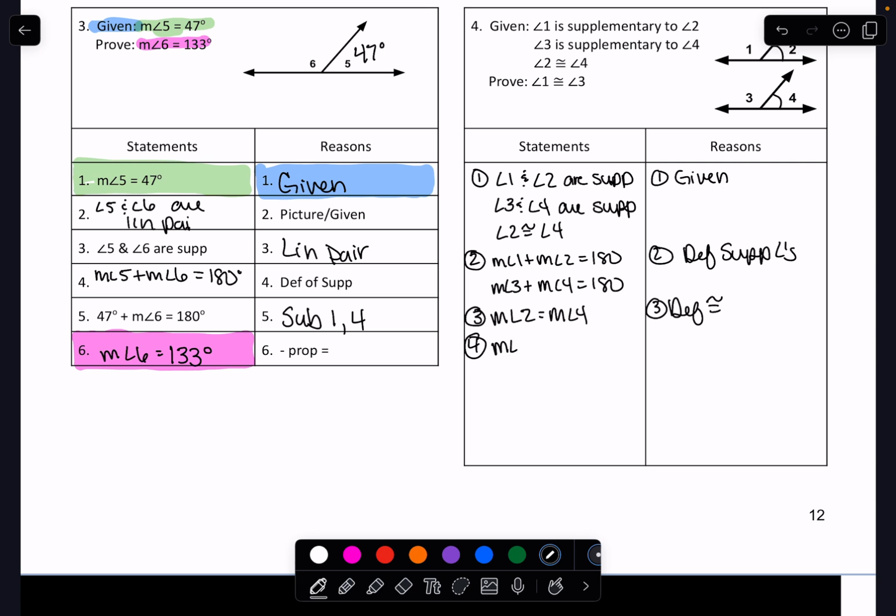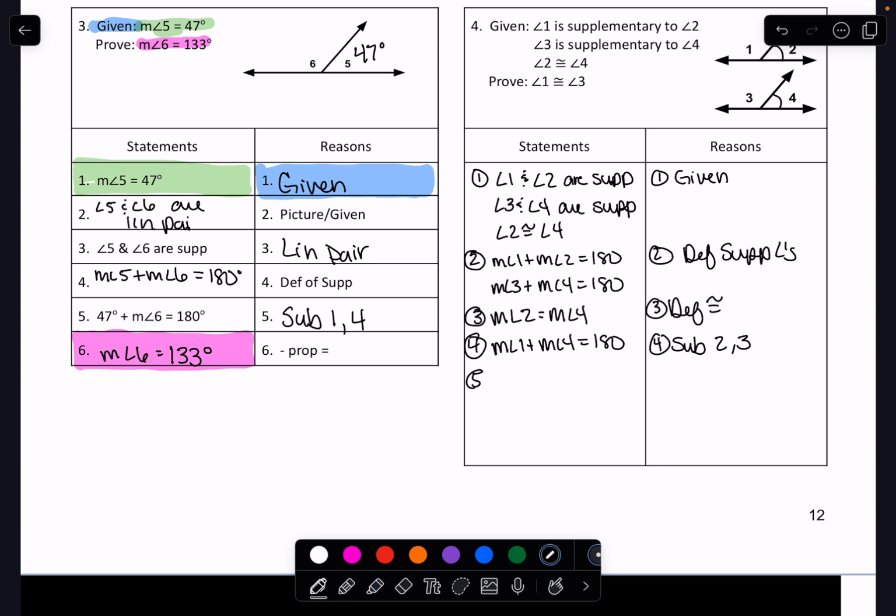So measure of angle 1 plus the measure of angle 4 now is equal to 180. And I can do that using substitution from steps 2 and 3. So I'm just replacing that measure of angle 2 with the measure of angle 4.